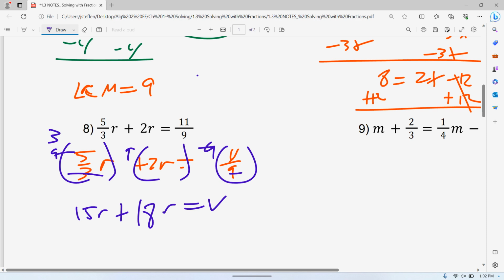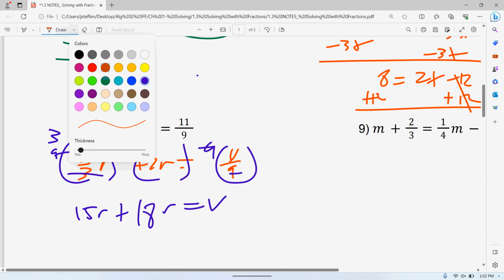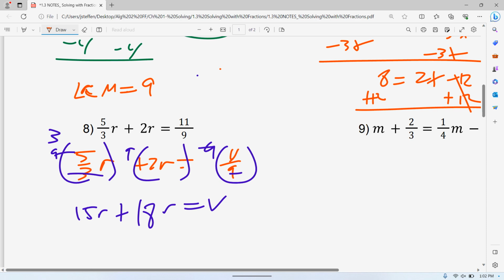So last but not least here, then we solve this like normal. I knew I was going to make that mistake. So combine terms, that's 33 equal to 11. If I divide both sides by 3, you get r is equal to 11 over 3. That's not written out very well.